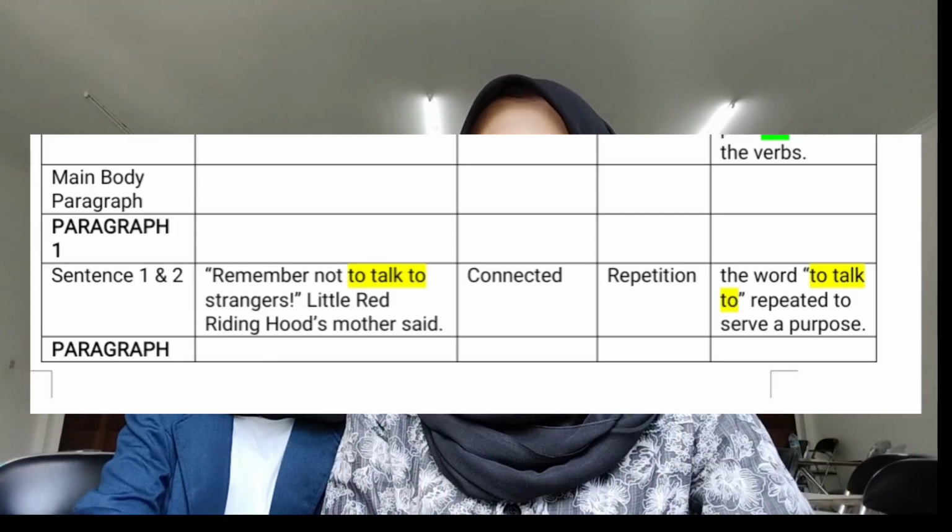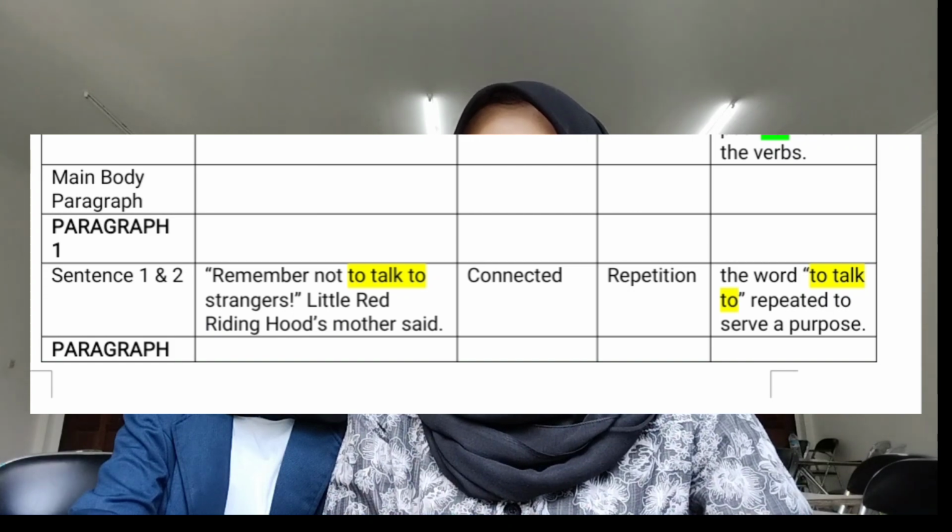So the second one is the main body of the paragraph. The first paragraph is: remember not to talk to strangers, Little Red Riding Hood's mother said. The sentence is connected because they have a repetition inside the text. The words to talk to are repeated to serve a purpose.